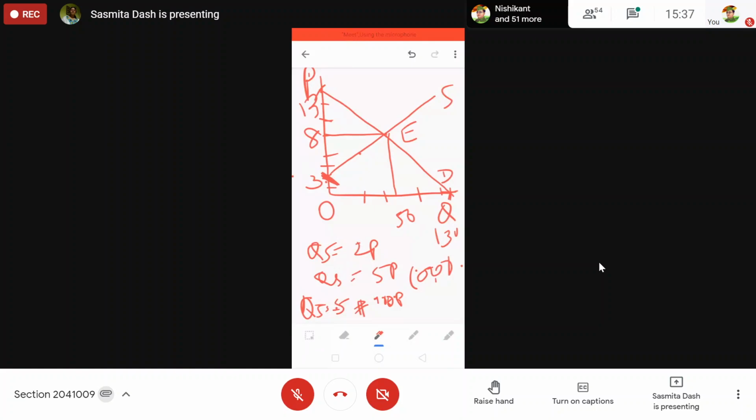Tell me, how much will be p when QS is 0? 0.5. So whatever it is, you have to find out. Just remember, on the price axis, quantity is 0. So put the LHS as 0, you will get the required price.